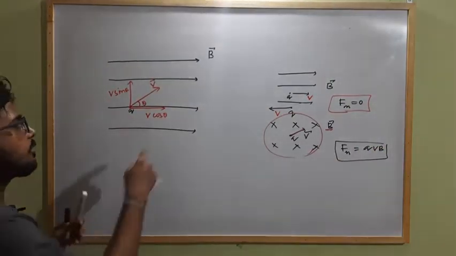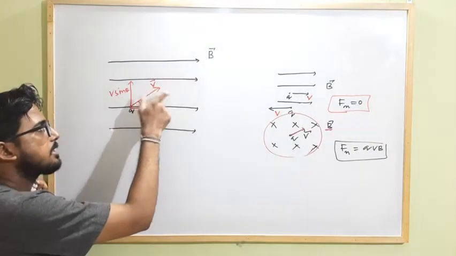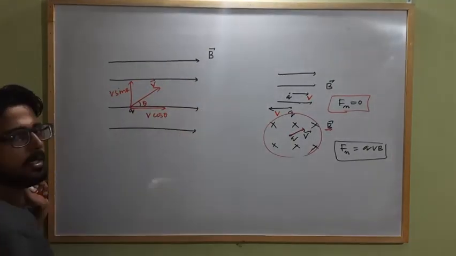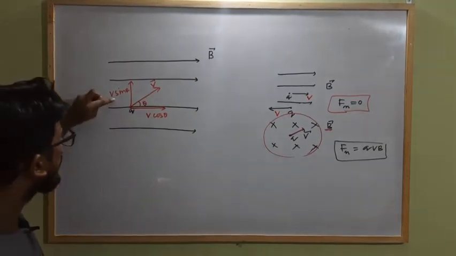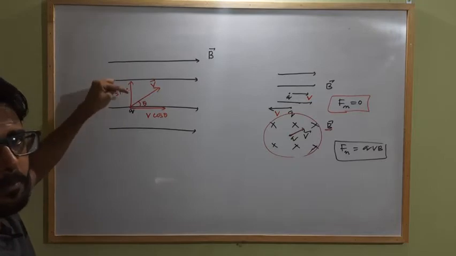So here the V sin theta component of the net velocity of the moving charge acts perpendicular to the direction of magnetic field. That's why due to the component V sin theta, the charge particle starts revolving in a circular path.